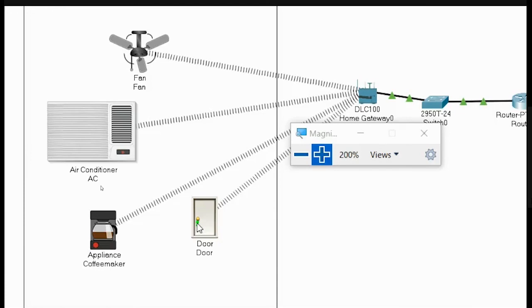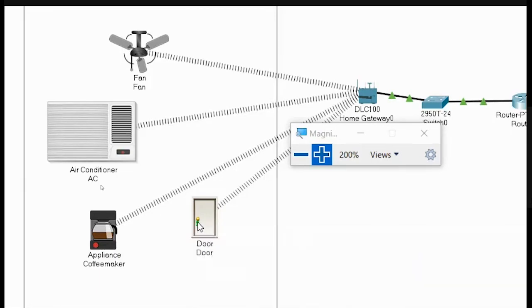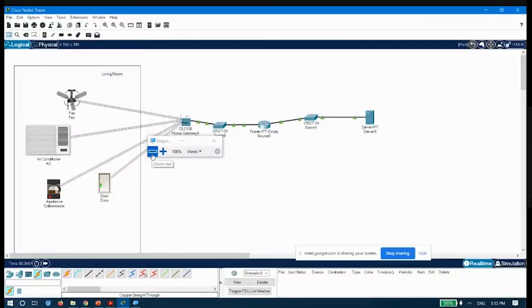However, I think when I close this and lock it, the devices will not turn off. So you have to add another condition to turn them off. You have to do that yourself. I am not going to tell you that. I suggest you try it yourself. But this is how you could set up an IoT network using this Packet Tracer.